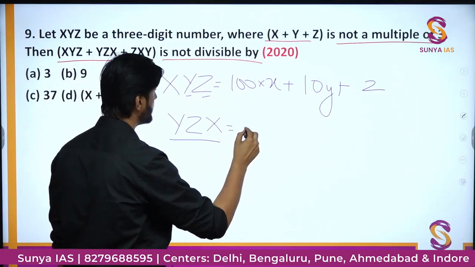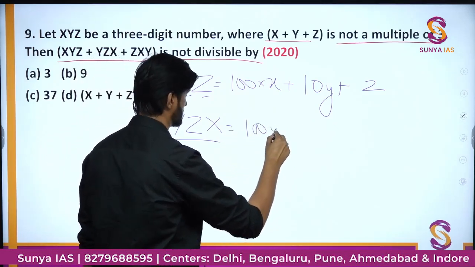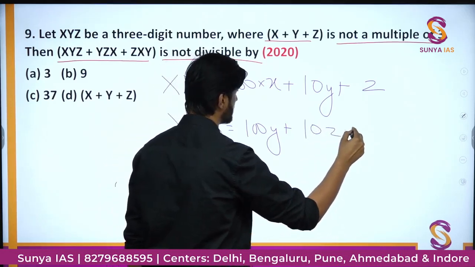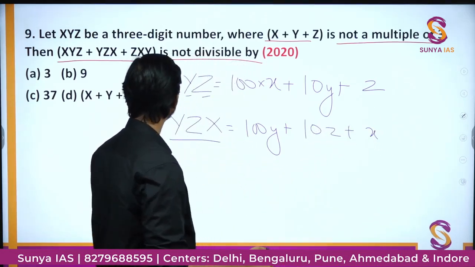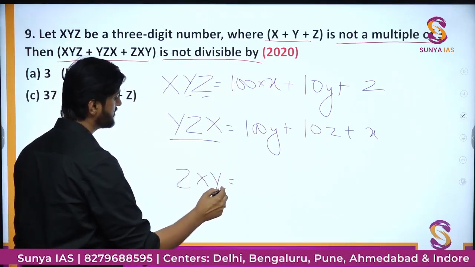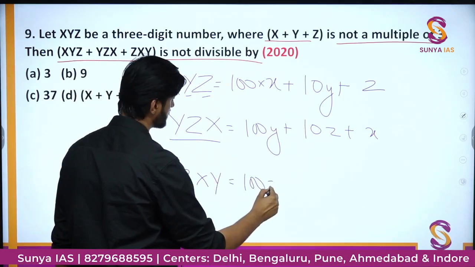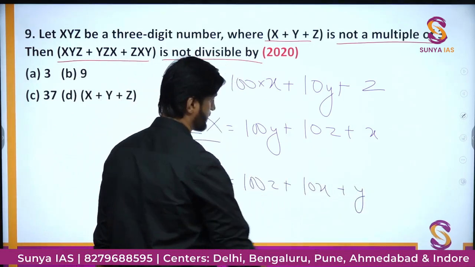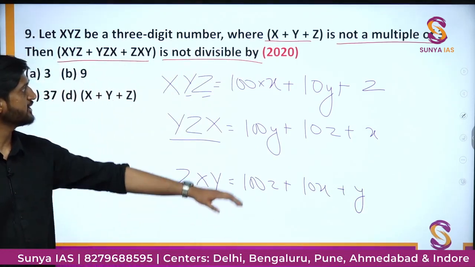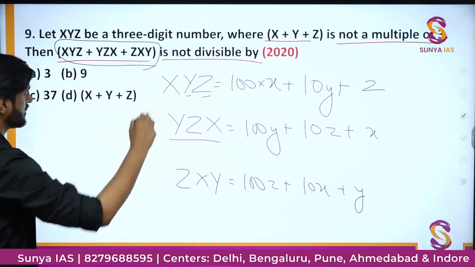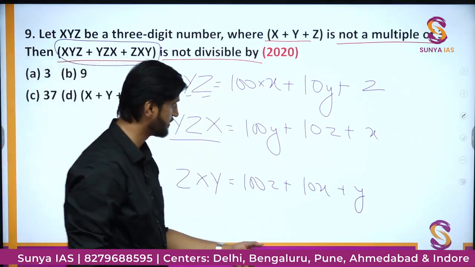It is coming out to be 100y plus 10z plus x, and finally we have the third number which is zxy. The sum is coming out to be 100z plus 10x plus y. We have to simply add up all the 3 numbers. We have to just add up all of them, na? So in this question we have to just add all of them up.